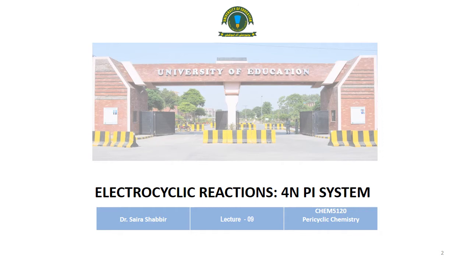So today we are going to discuss electrocyclic reactions, but for systems that have 4n electrons. That is, they can be 4 electrons, they can be 8 electrons, or any multiple of 4 electrons. These electrons shall be of only the pi system we are talking about.